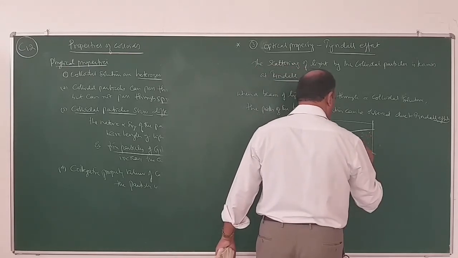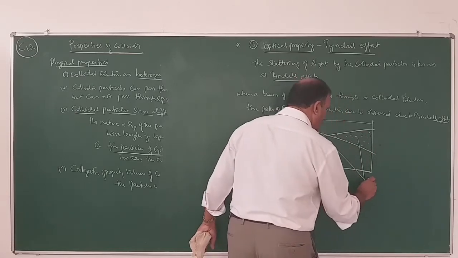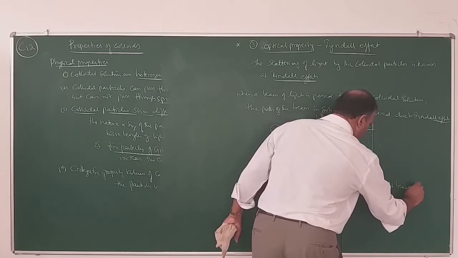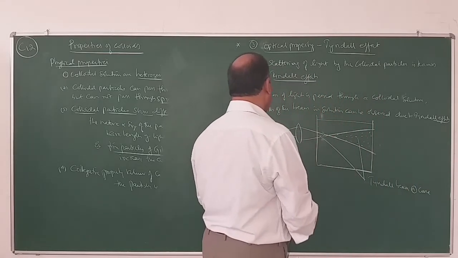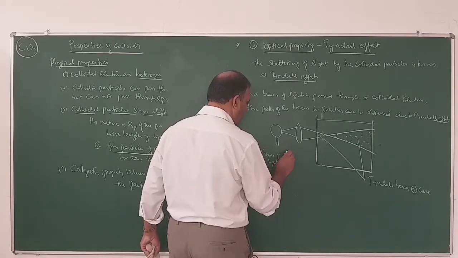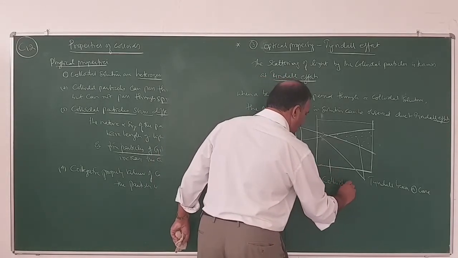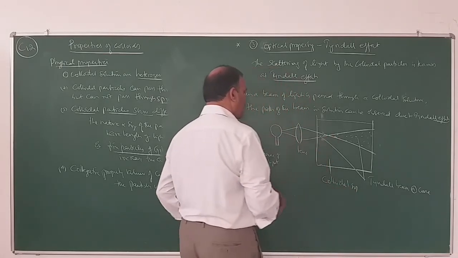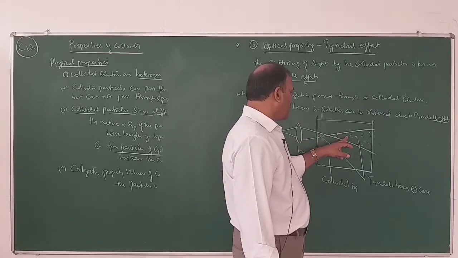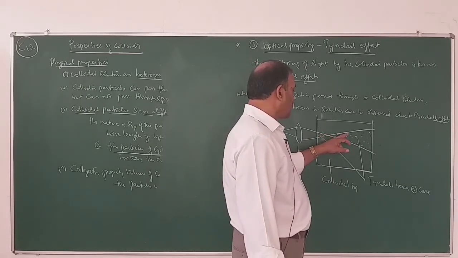This illuminated path is known as Tyndall beam or Tyndall cone. This is the source of light, this one is the lens, and this one is the colloidal solution. When a beam of light is passed through colloidal solution, the path of the beam can be observed. This is due to Tyndall effect.